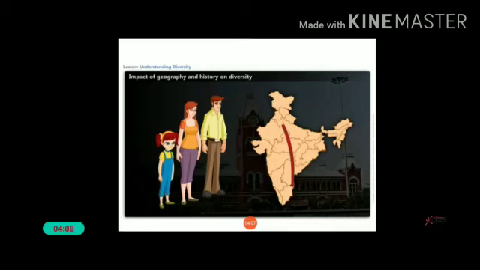Not only do people have different clothing and eating habits, but even the kinds of work they do are different. In cities, people do business or office work. But in the village areas, most of the people are doing farming work. There are different types of diversities.